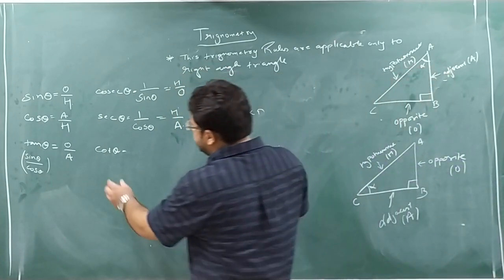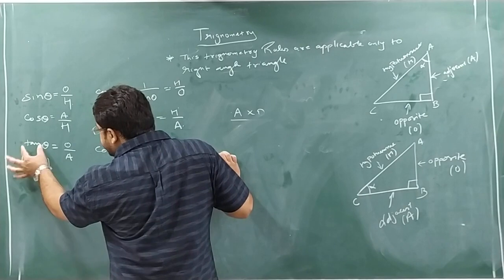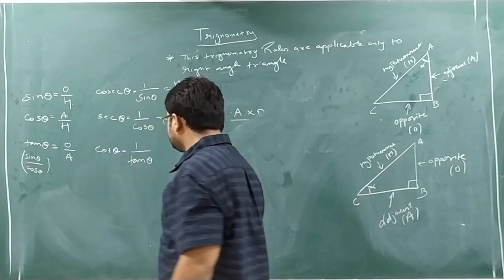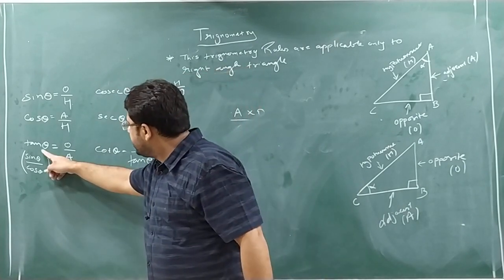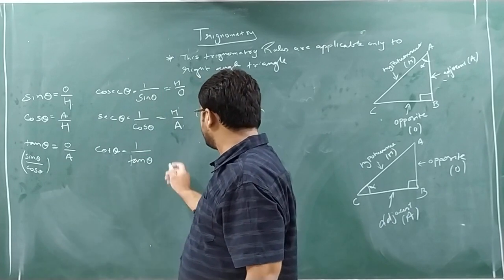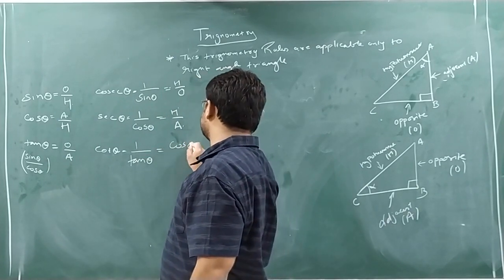Cot theta. Now cot theta is in front of what? Tan theta. So I can write here also 1 by tan theta. Another formula: tan theta is sin theta by cos theta, so what will be the formula for cot theta? Cos theta by sin theta.